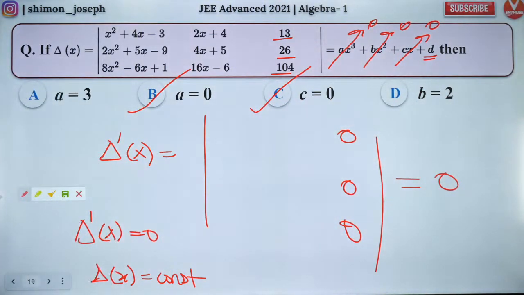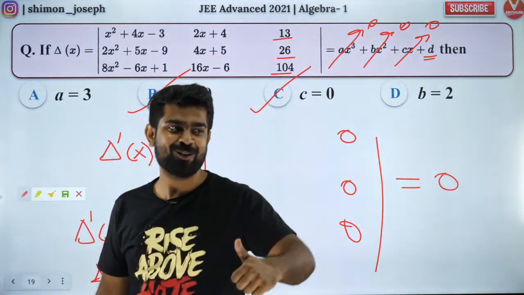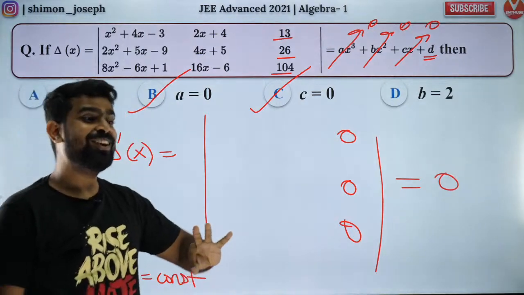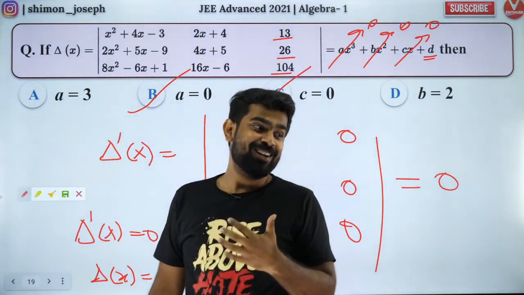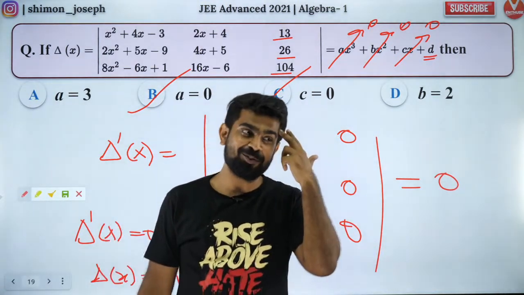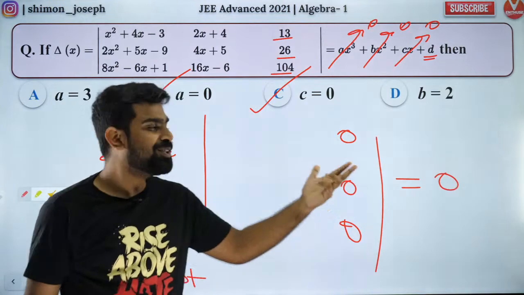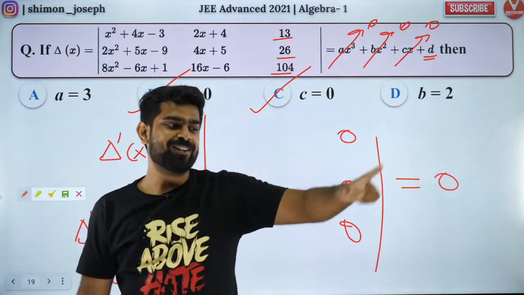How was it? Did you guys like it? Was it amazing? So not always you have to substitute values. Not always you have to change x and solve. Sometimes you have to differentiate. Okay, look at the options. You have 2 zeros. That means something is happening. Got it? So that is how you think.